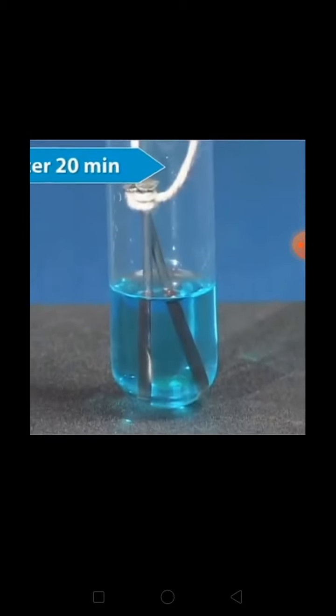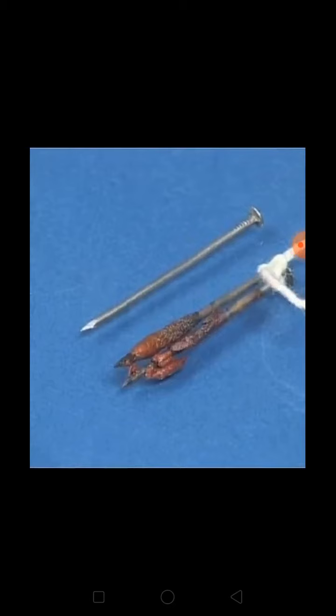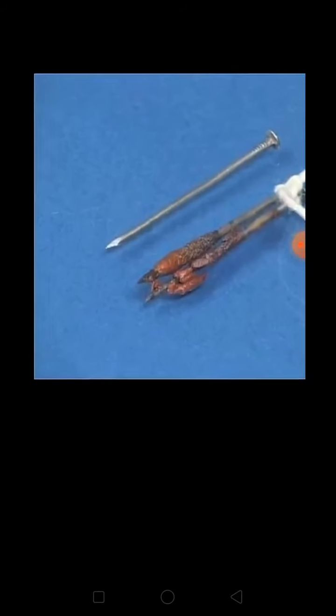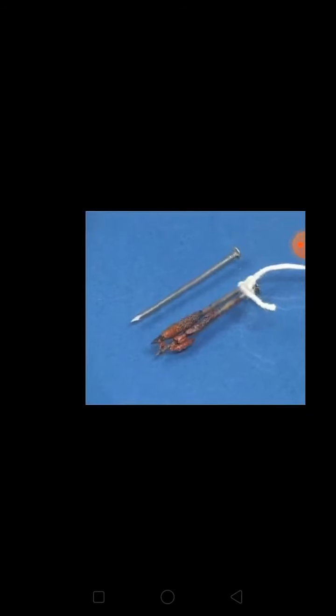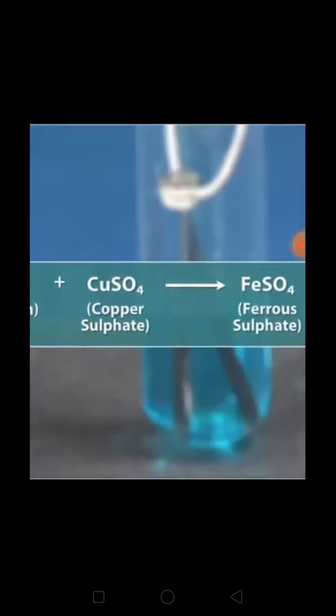So when we keep the iron nail inside this copper sulfate solution, the reaction takes place and this happens to the iron nail, the lower part which was dipped inside the solution. See over here, it now has a good deposition of copper. Clear? And the solution has turned green. You can see this was the sample solution of copper sulfate and now it has turned green in color, right? See, when this iron nail was dipped inside the solution, what really happened?